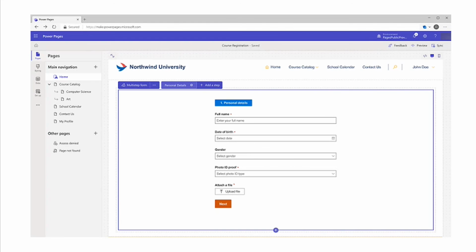As you can see, you'll be able to create step 1, then step 2, step 3 for the user to fill a form, and you'll be able to do this with a no-code interface.